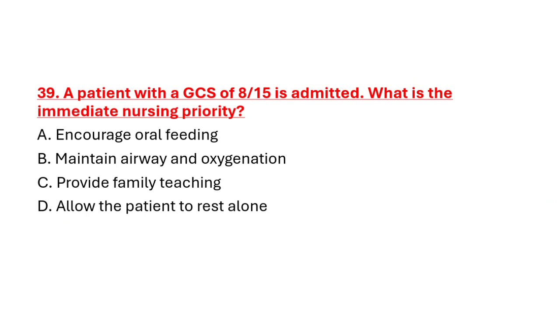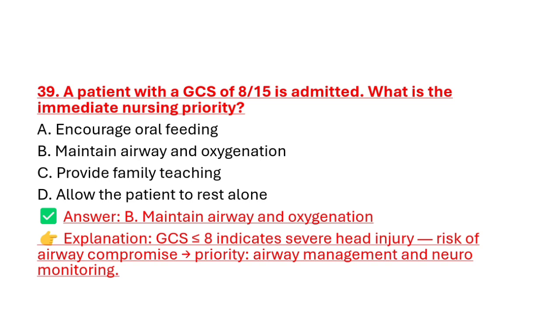Question number 39. A patient with a GCS of 8 out of 15 is admitted. What is the immediate nursing priority? Option A, encourage oral fluids. Option B, maintain airway and oxygenation. Option C, provide family teaching. Option D, allow the patient to rest alone. Correct answer is option B, maintain airway and oxygenation. If the patient's GCS is 8 or less, that indicates severe head injury and a risk of airway compromise. So priority should be airway management and neuromonitoring.